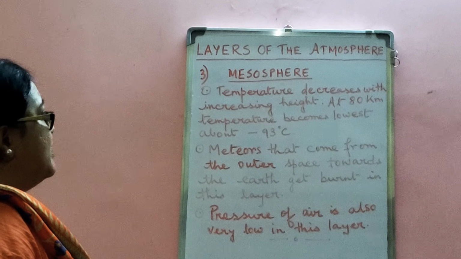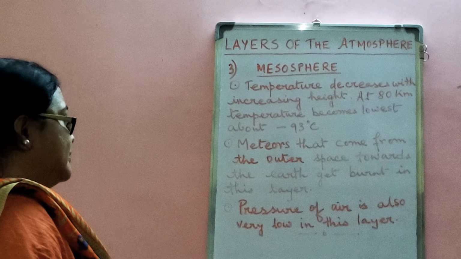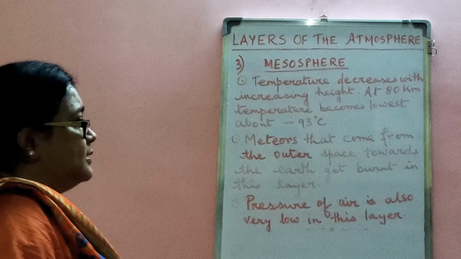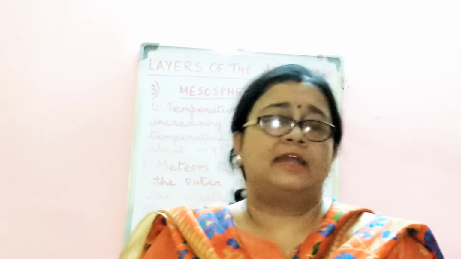Second point states, meteors that come from the outer space towards the earth get burnt in this layer. And third point states, pressure of air is also very low in this layer. Now, between the mesosphere layer and the thermosphere layer, there is the boundary zone known as mesopause. What is mesopause? The height at which in the mesosphere the fall of the temperature ceases is known as mesopause. So, the next layer of the atmosphere which I am going to discuss is the thermosphere.